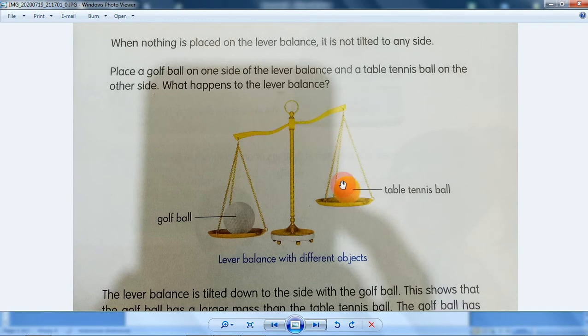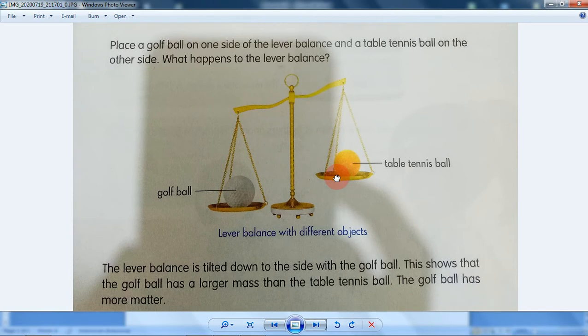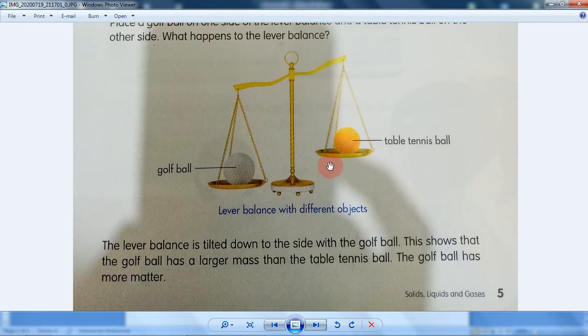The tennis ball is actually not very different in size, but the golf ball has more mass in it. Unlike the tennis ball, in the core of the tennis ball it's empty. There's nothing in the tennis ball.